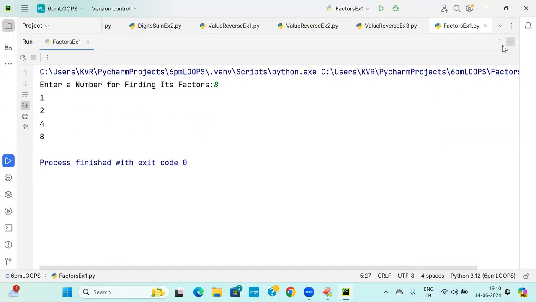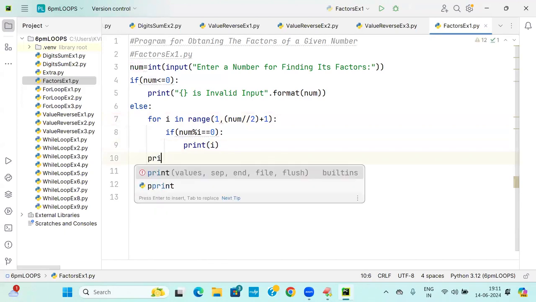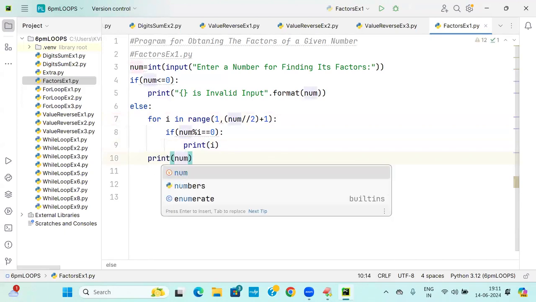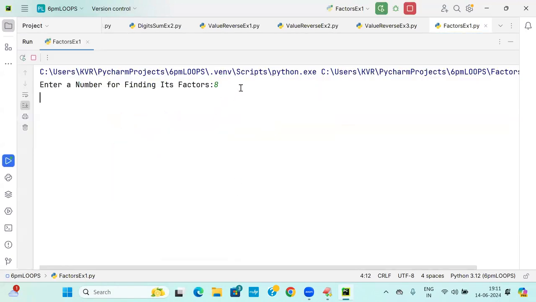To avoid that type of problem, it is always required to use NUM slash 2 plus 1. When you come out of that, print your original number last. It will print all the values. You say 8, it is going to print 1 to 8. What am I saving? I am minimizing the 5, 6, 7 values.